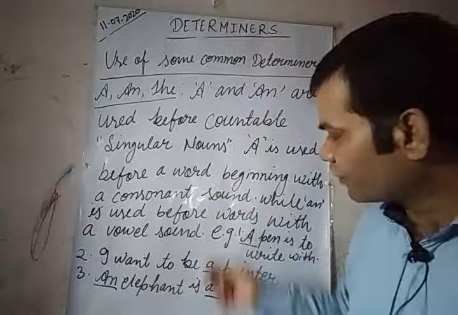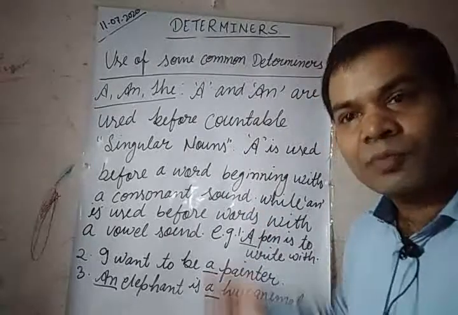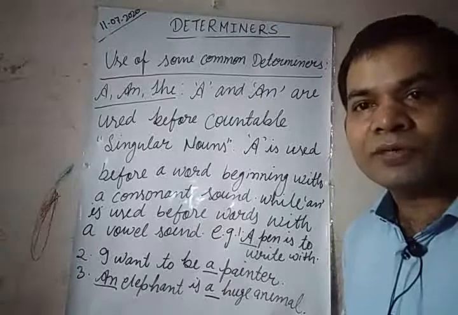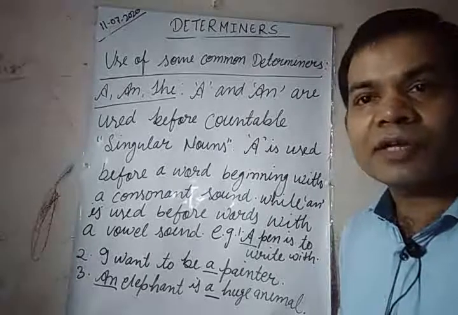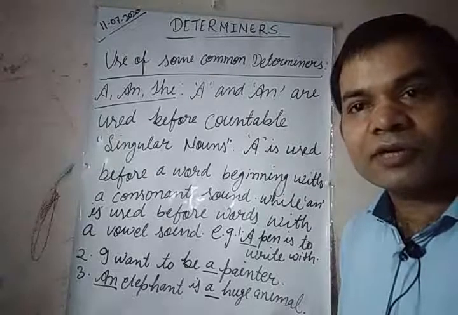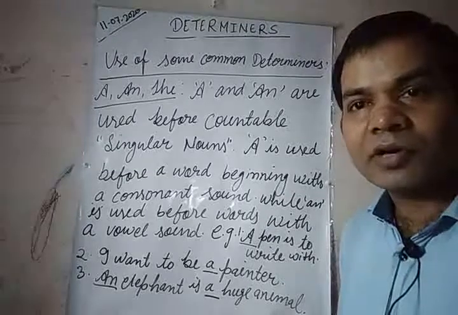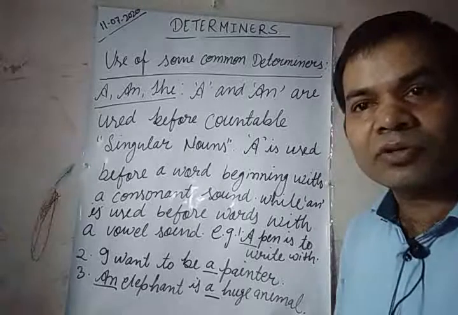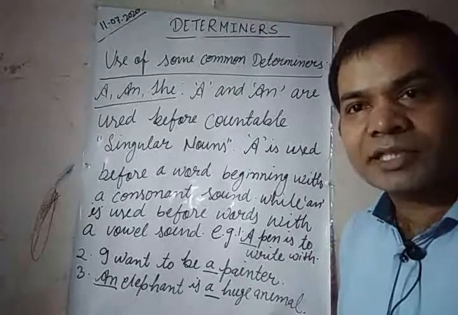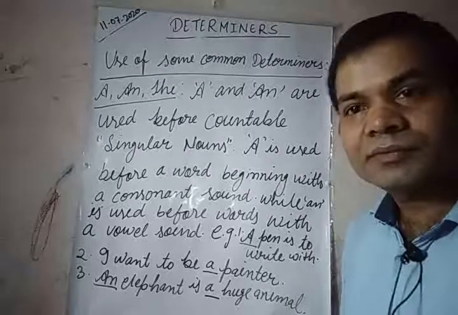In short, I have written their use, so please note them down. You can also pause the video and note them down, or take a screenshot and note them down later. Got it? So I am going to rub it. Have you taken a screenshot? Good.